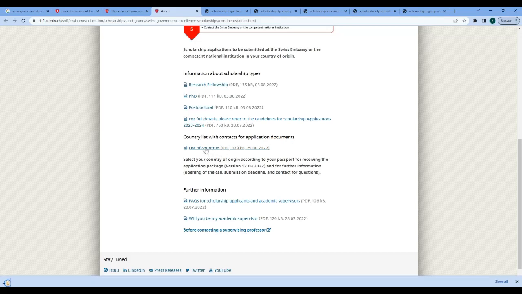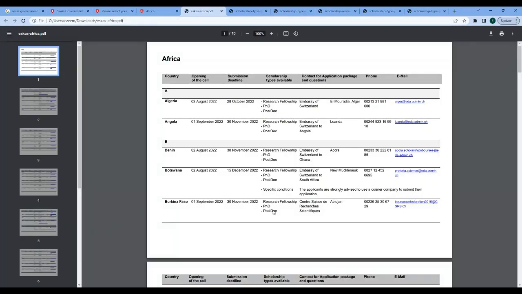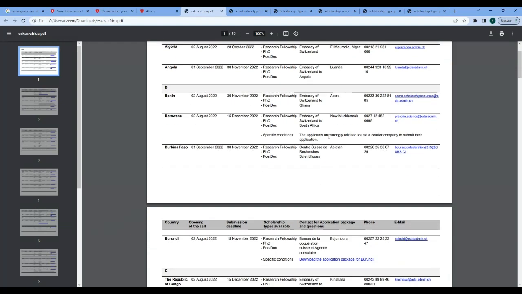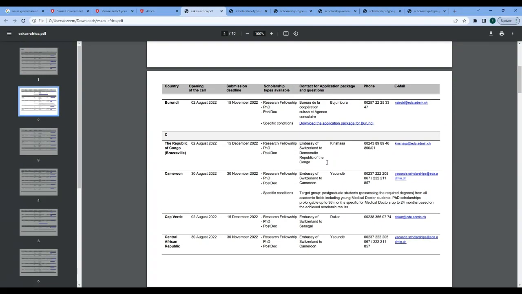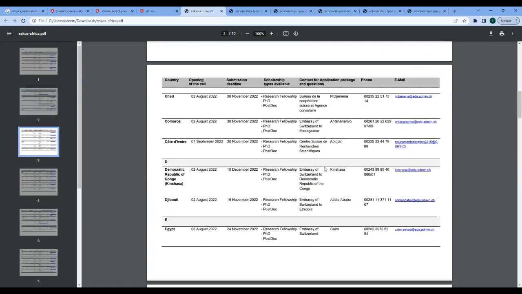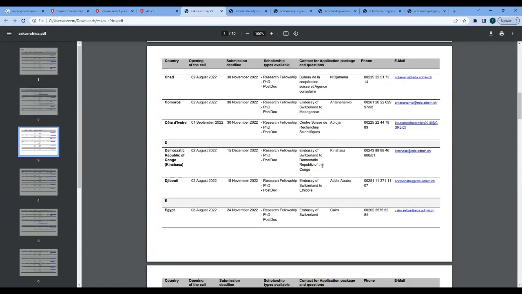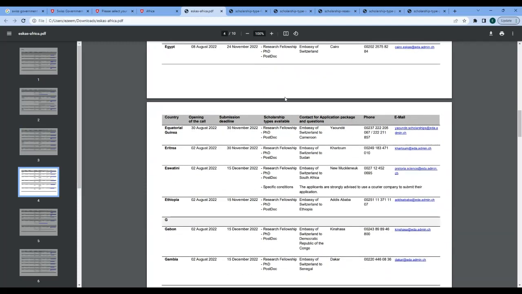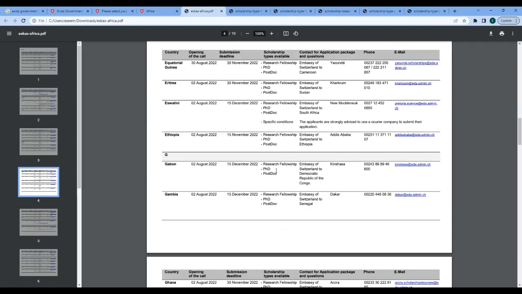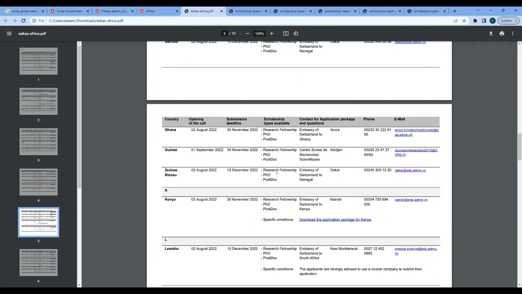Now, you're going to come to this list of countries, and then you open the document that downloads, and you are able to find the exact person, the exact contact to make with the embassy or with the respective office. And you can see all the kinds of scholarships that are available for different countries, and their deadlines are specified.